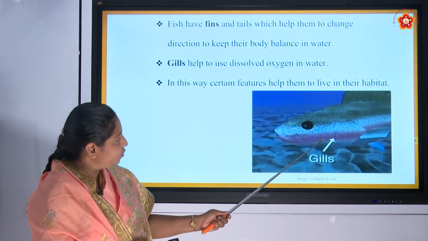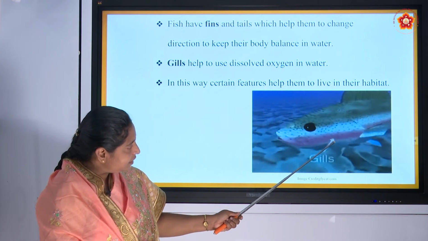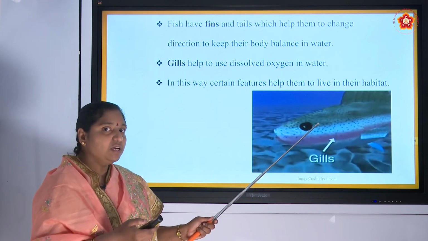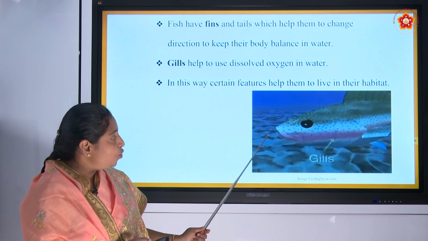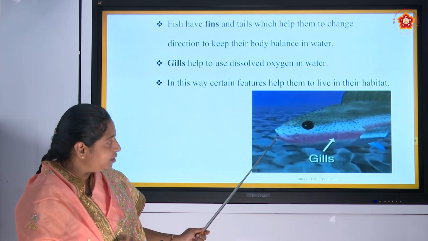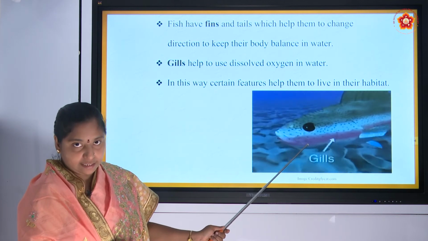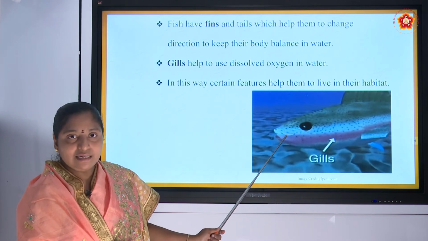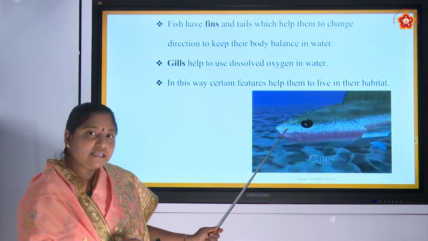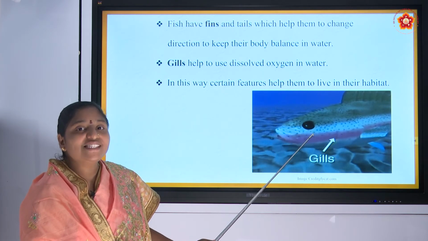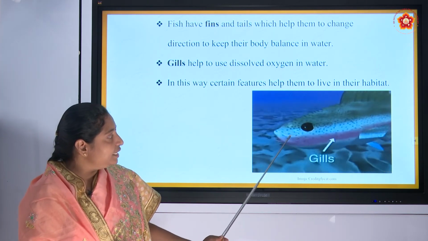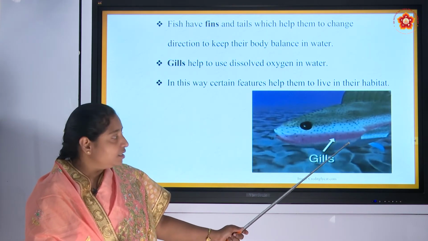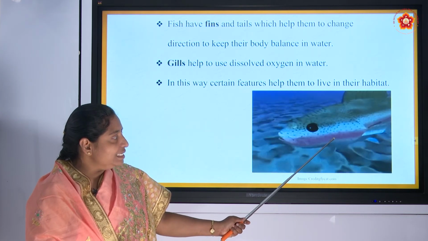See, here you can observe the gills, and the gills have gill slits. Slits means some openings. Through the mouth, see, it is opening the mouth and taking in water, and the water which enters the mouth of the fish contains dissolved oxygen. Whenever the water enters the fish through the mouth, it again comes out through the gill slits.